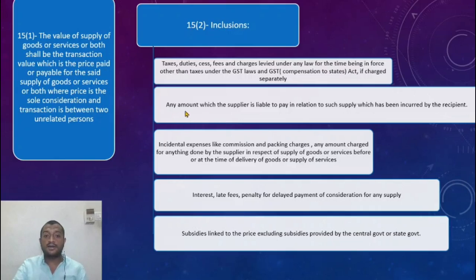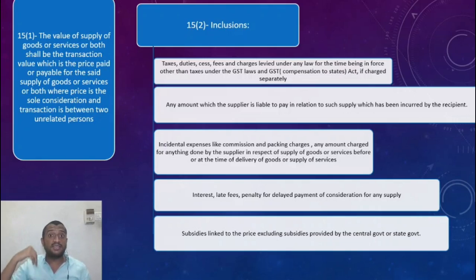So let us look at any amount which the supplier is liable to pay in relation to such supply which has been incurred by the recipient. So any amount which the supplier is required to pay, which has been incurred by the recipient of supply. So I am the supplier. So what am I supplying? I am supplying as per the contract between us. The contract is for delivery of the goods till his place of business. So until the delivery has happened and it is delivered at his place of business, the contract is not complete. The supply is not complete.